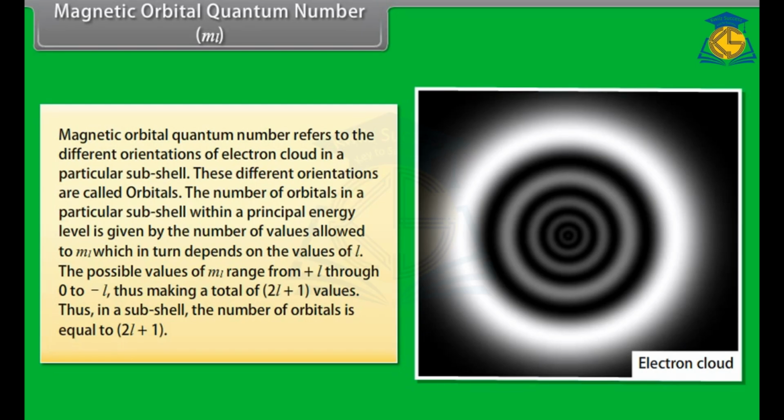These different orientations are called orbitals. The number of orbitals in a particular subshell within a principal energy level is given by the number of values allowed to ml, which in turn depends on the values of l. The possible values of ml range from +l through 0 to -l, thus making a total of 2l + 1 values. Thus, in a subshell, the number of orbitals is equal to 2l + 1.